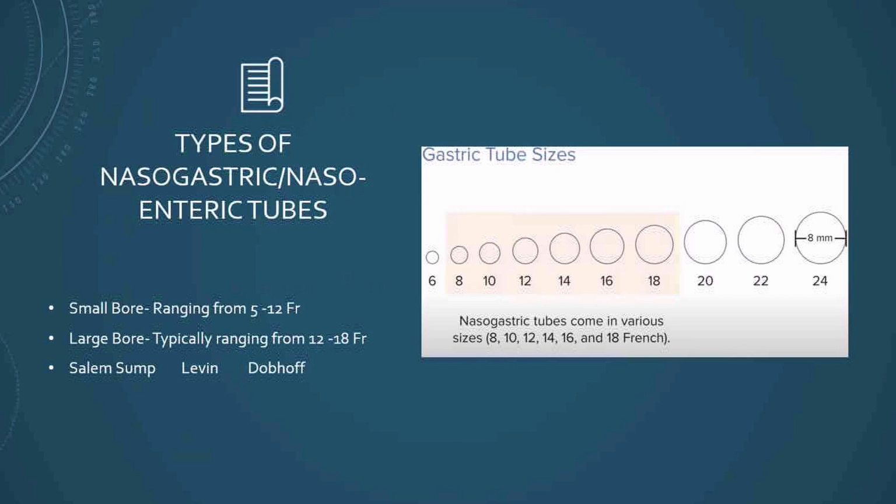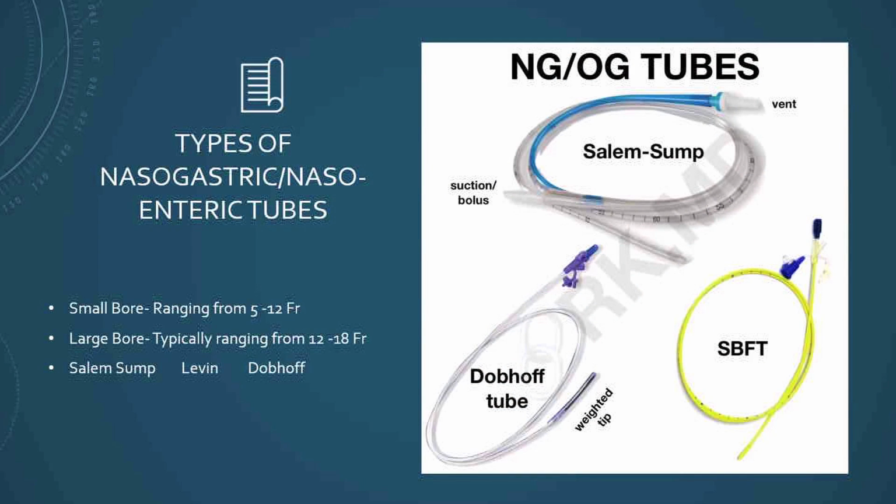Now, the next slide I'm going to highlight is to give all of us a visual and numerical values. I'm going to go over the different types of NG tubes. As we're aware, they vary from 5 French all the way to 18 French. Small bore NG tubes range from 5 to 12 French, and large bore would be 12 to 18 French. The 2 that I'm highlighting here are the Salem sump and Dobhoff. Salem sump is a double lumen, usually larger, more for suction and decompression, so it would vary between 12 to 18 French. The ones I've seen are around 16 French.